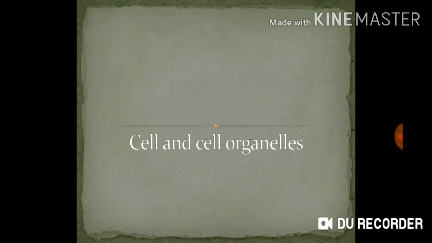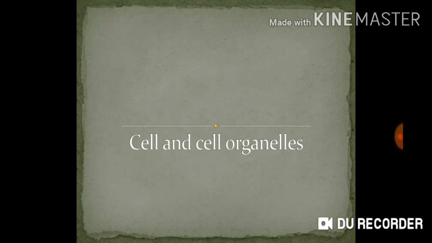Cell and cell organelles. Cell is the structural and the functional unit of the body. The term cell was coined by Robert Hooke, and there are two types of cell, prokaryotic and eukaryotic. The word prokaryotic is derived from the Greek word that means primitive nucleus, and eukaryotic is also derived from the Greek word that means the cell having the true nucleus with the nuclear membrane.